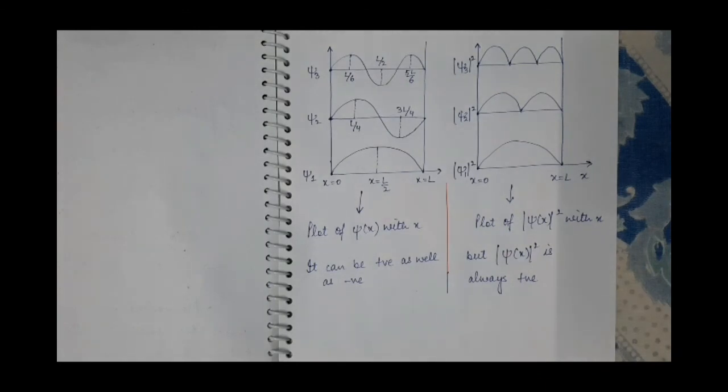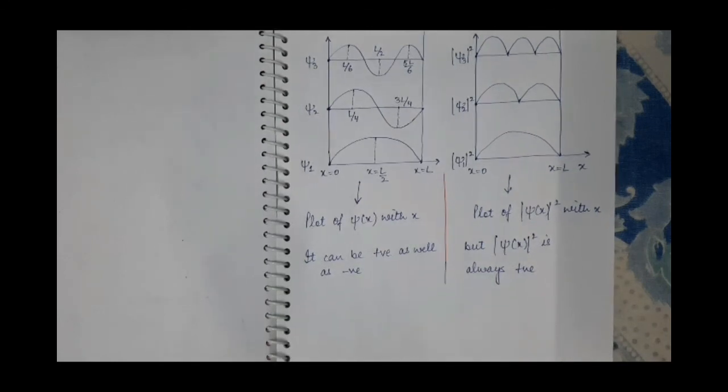So according to quantum mechanics, the probability of finding the particle inside the box at different points is different. But according to classical mechanics, the probability at all the points inside the box is the same. So you can write these lines at the end of the article, that according to quantum mechanics, the probability of finding the particle inside the box is different at different points. But according to classical mechanics, the probability of finding the particle inside the box is the same. So that is all about this article, one of the most important articles of this chapter.